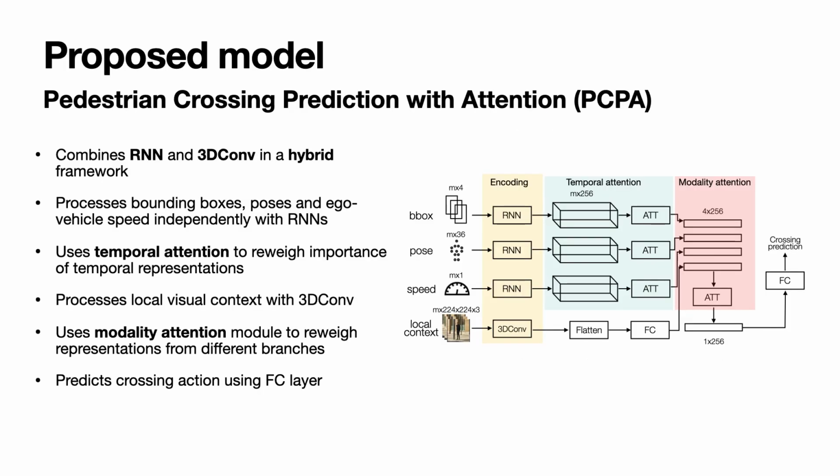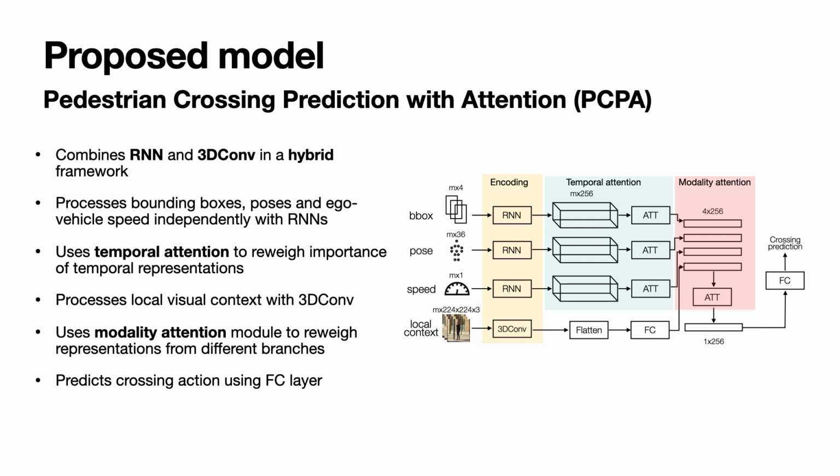Given the results of the benchmark, we proposed a new pedestrian crossing prediction model with attention. It combines RNN and 3D convolutional streams in a hybrid framework. RNN streams independently process bounding boxes and poses of the pedestrians and ego-vehicle speed. Temporal attention is then applied to assign weights to temporal representations. A separate 3D convolutional stream processes visual context, which is an image of the scene cropped around the pedestrian.